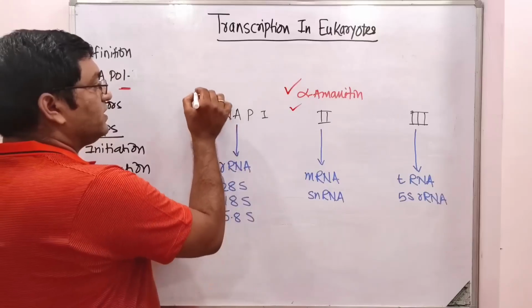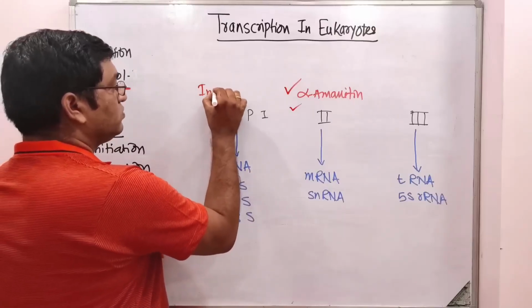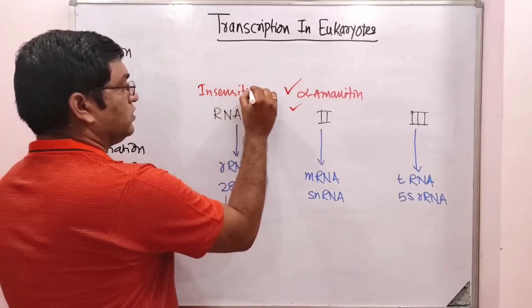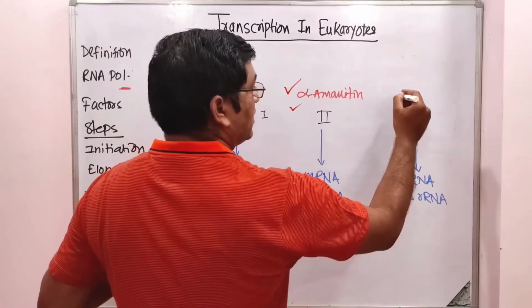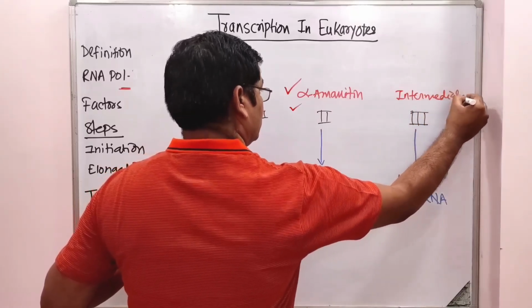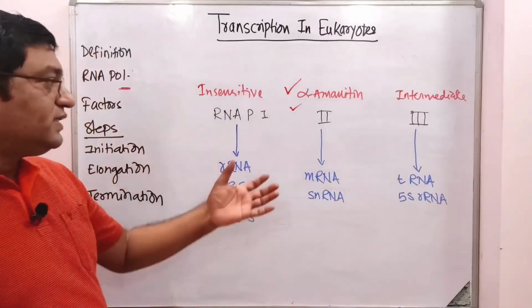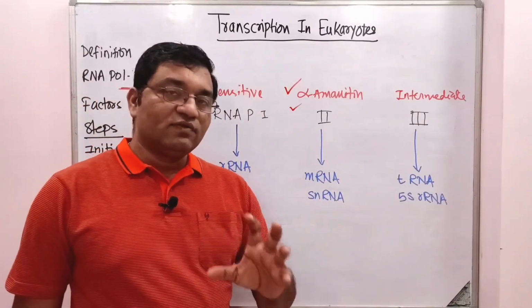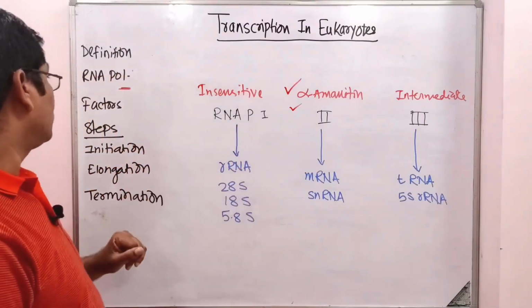RNA polymerase 1 is insensitive, while 3 has intermediate sensitivity.